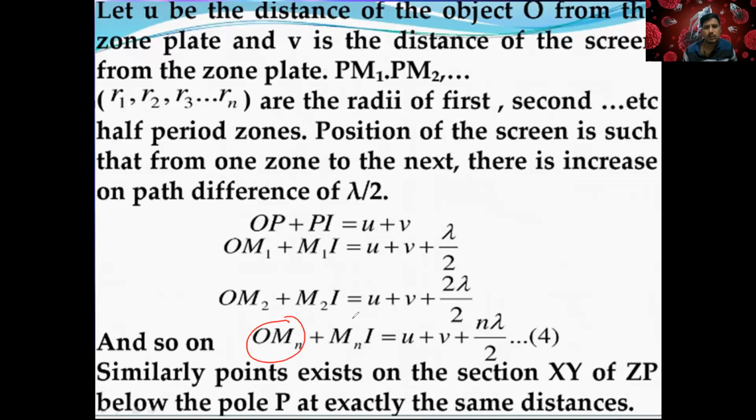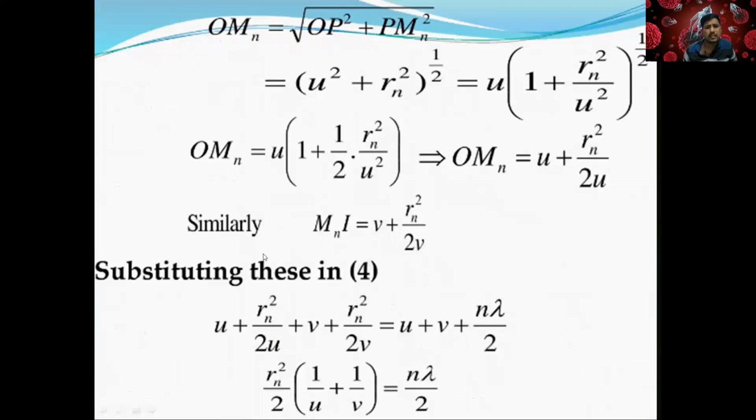We calculated both sides, which is u plus v and lambda by 2, right? So we can substitute whatever we got. Let us move back; this is the fourth equation, u plus v and n lambda by 2. So when I substitute, this is the first term, the second term, which is equal to u plus v and n lambda by 2.